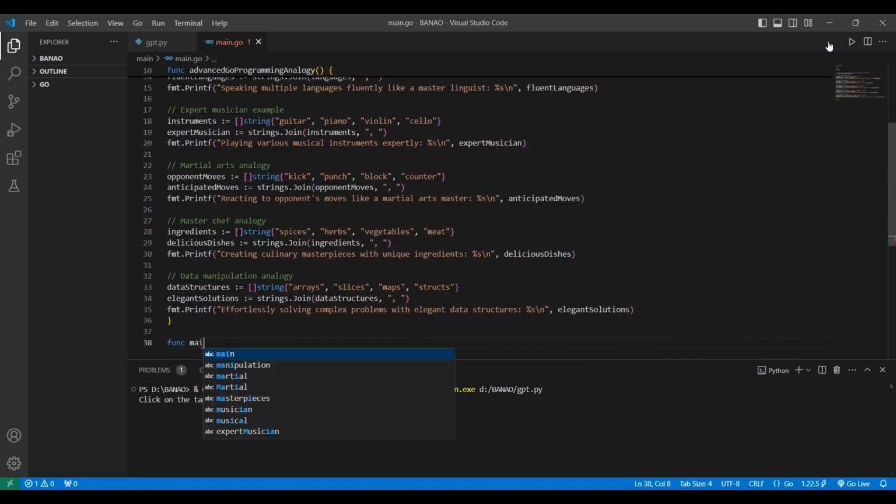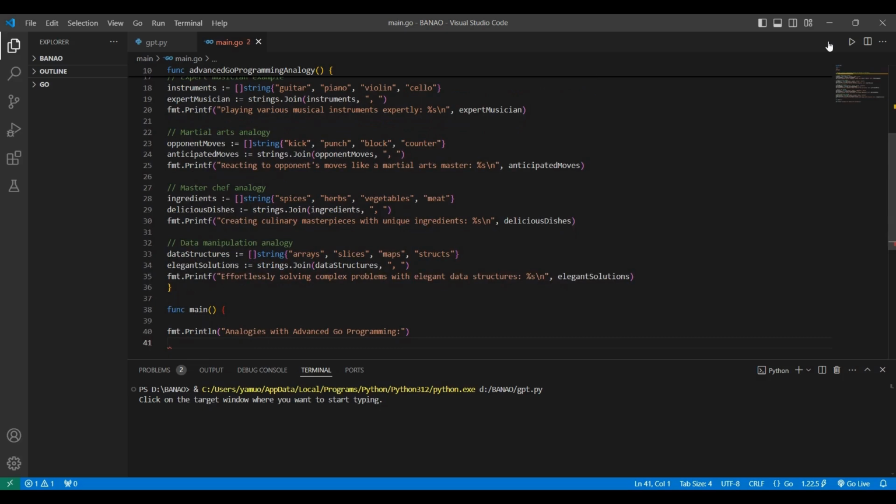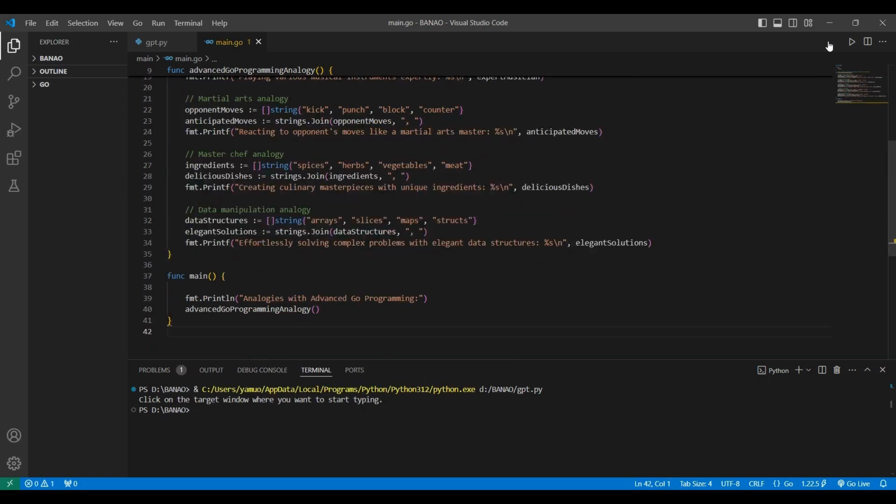The main function calls advanced Go programming analogy to print out these analogies, allowing the user to understand advanced Go programming through diverse real-world examples.